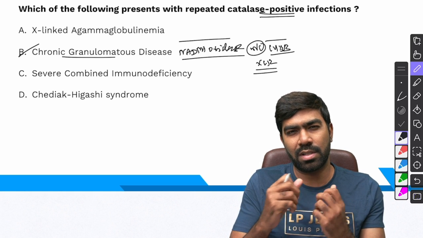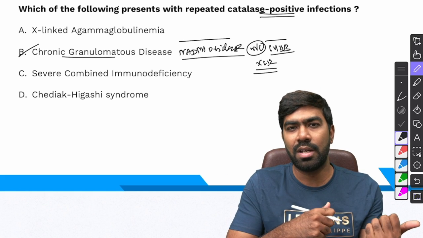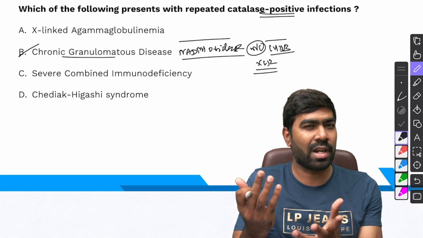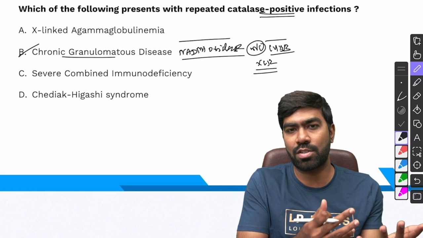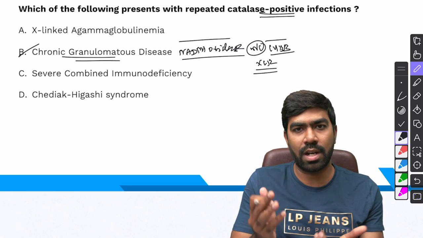That can result in persistent and repeated infections, which can lead to chronic pus formation, abscess, and even they can get converted to granulomas. These granulomas can cause obstructive symptoms of the gastrointestinal tract as well as in the urinary tract, which is why it is called chronic granulomatous disease.